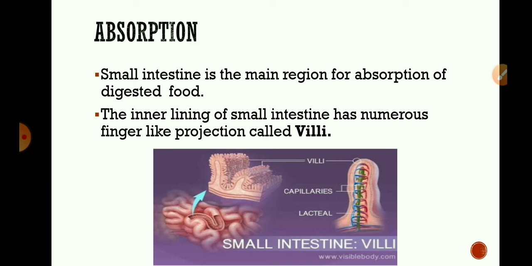In photosynthesis we learned that reserve food is stored in the form of starch. Same here, in human beings the reserve food, the digested food which is not used, is stored in the form of glycogen and it is stored in the liver.